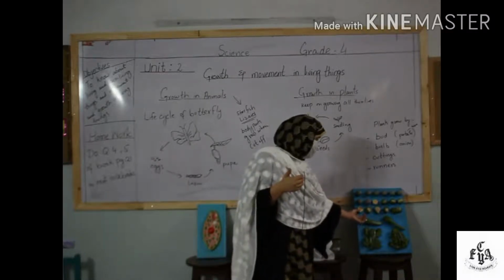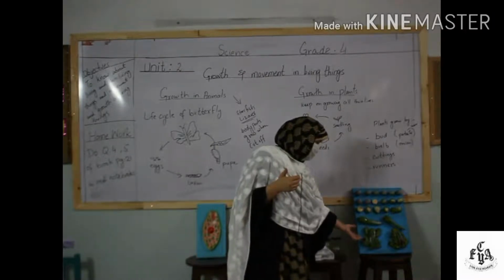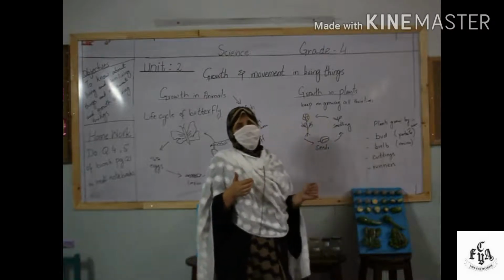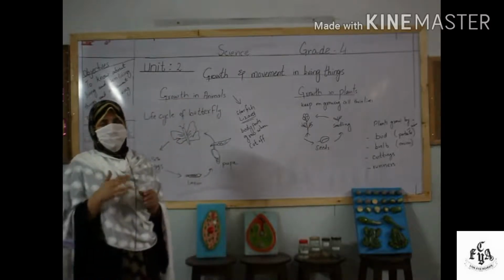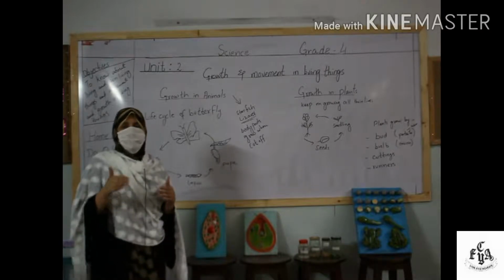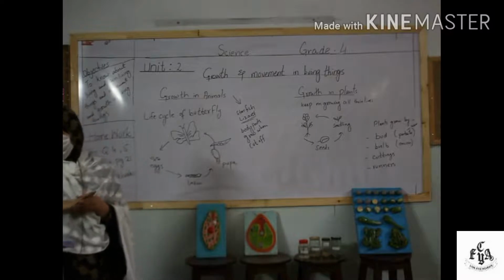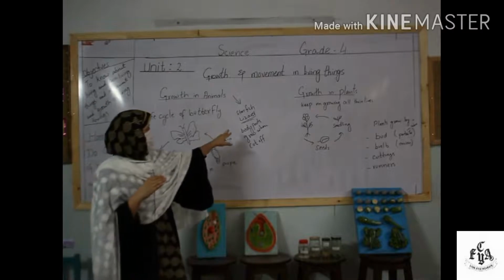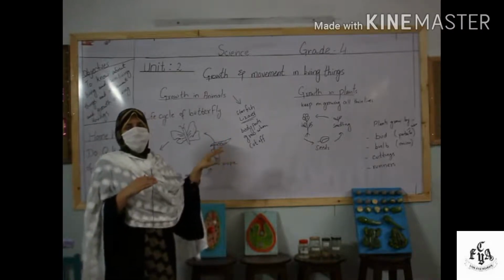That tadpole, taking food and other requirements, is converted into a small baby froglet and then the adult frog. So every animal has its different life cycle and different stages in its life cycle, and with the help of these stages, animals can grow in size. Okay, there is another kind of growth in animals as well. For example, there are some animals, starfish and lizard, whose body parts grow back if they are cut off.